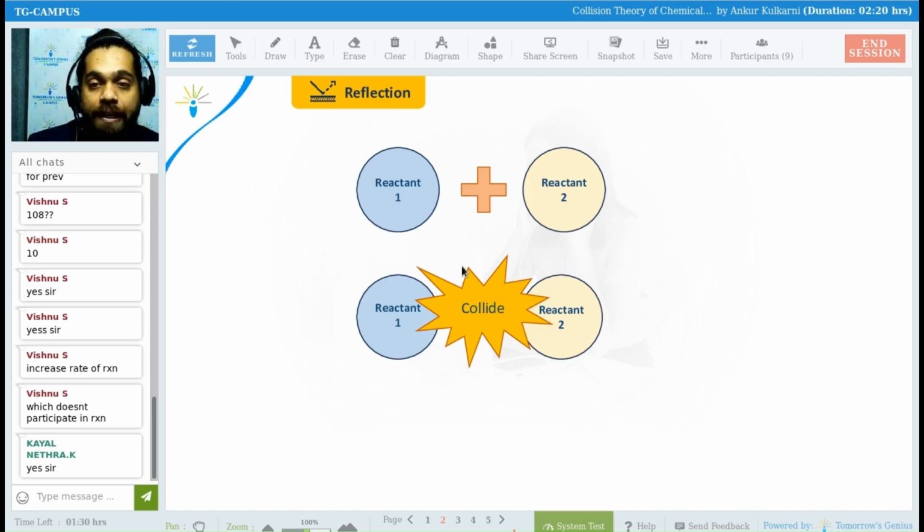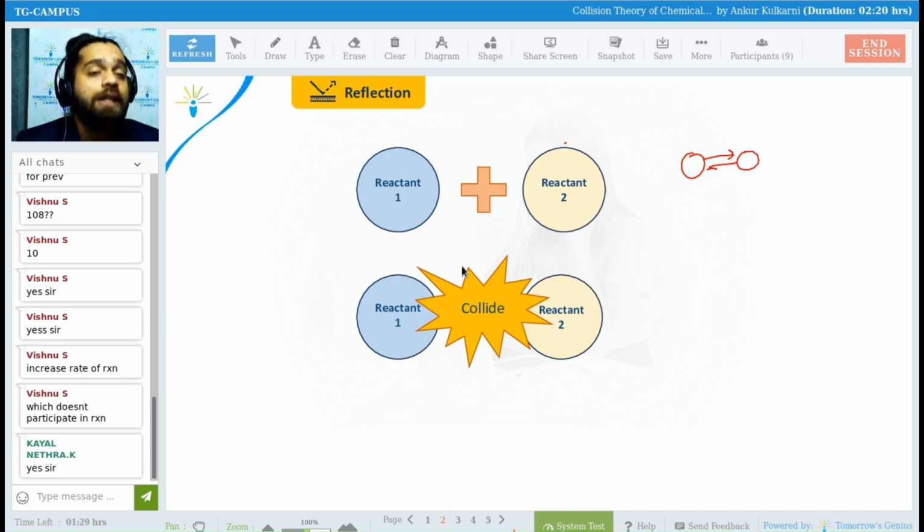For example, you have reactant A and reactant B. Whenever the reaction takes place, these reactants collide. When the collision takes place, the reactants convert into product. Collide, exchange of energy, convert into product.